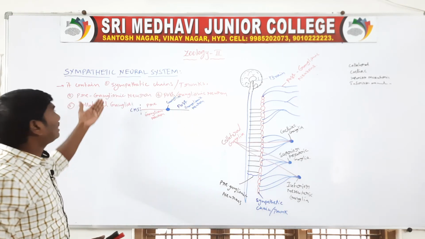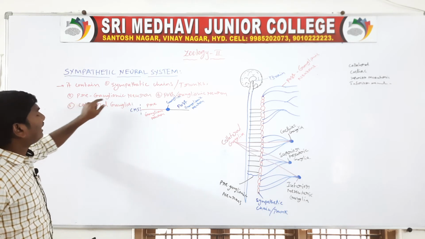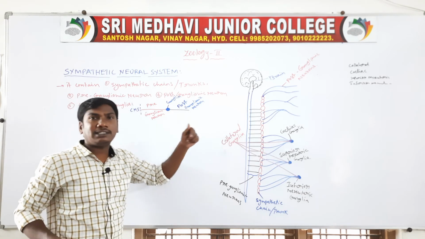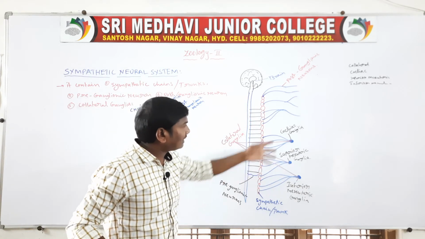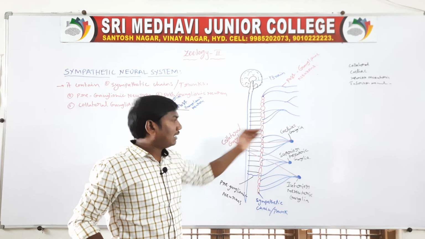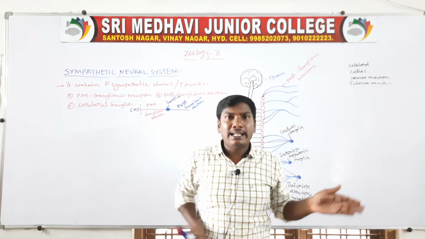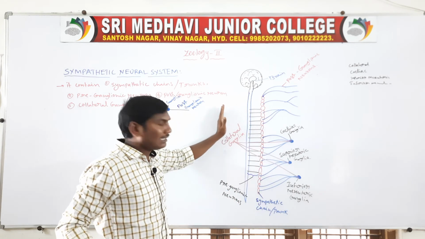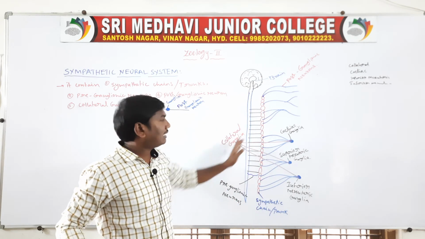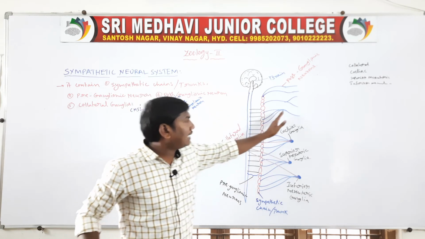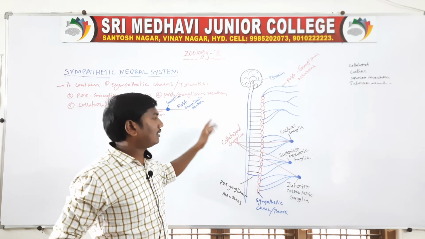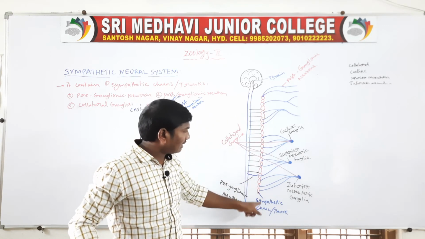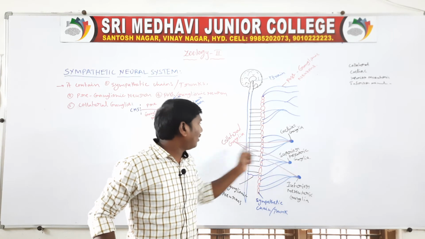The sympathetic neural system contains preganglionic neurons. These are the sympathetic chains, or trunks. One is on this side, and the same on the other side, so there are two sides, left and right. Each side has preganglionic neurons and postganglionic neurons. Then there is the spinal cord. Next: preganglionic neuron, sympathetic chain, postganglionic neuron and collateral ganglia.